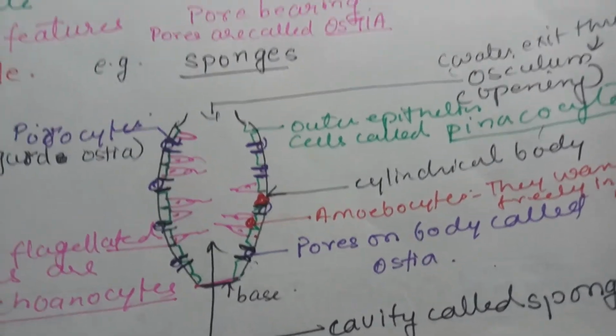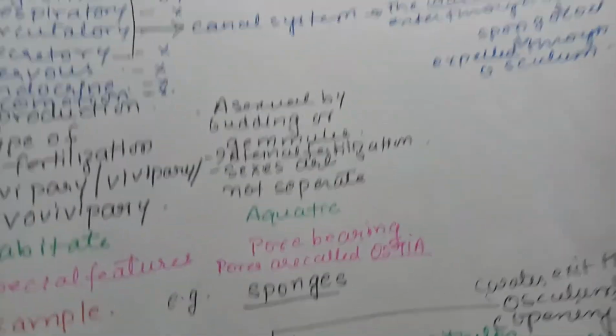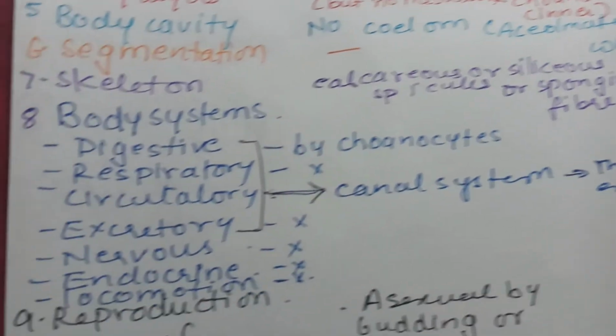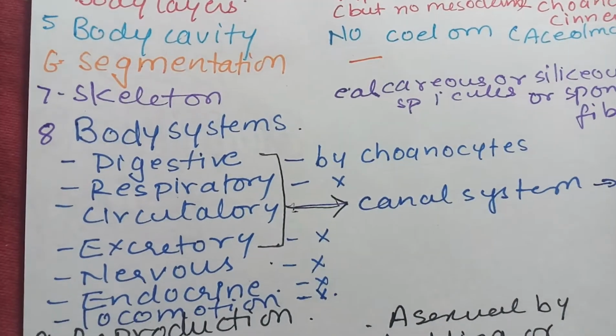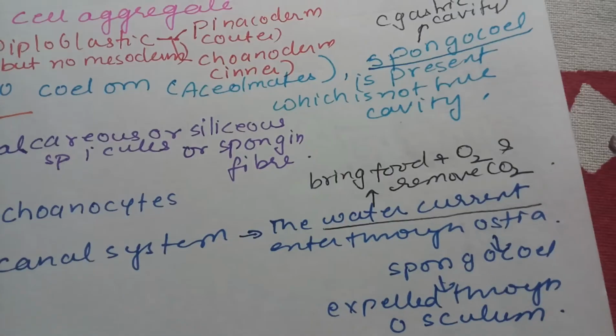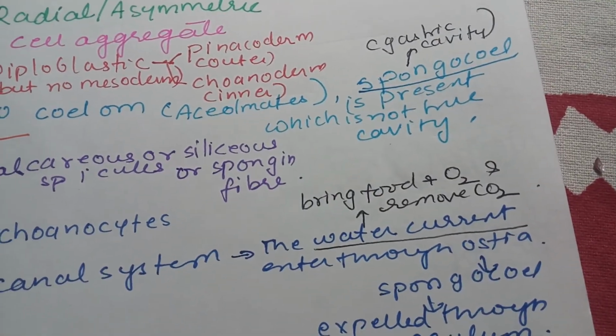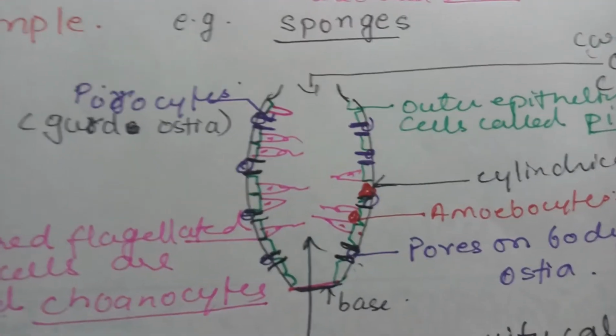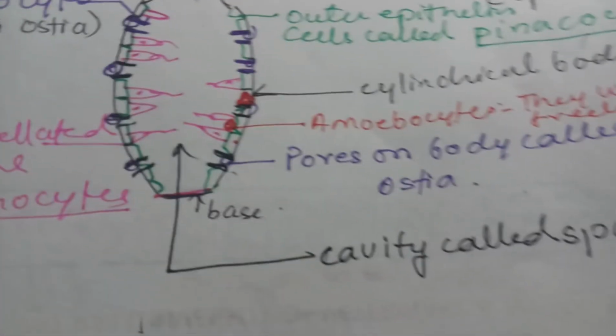Now if you look at the body system, then here canal system is there which combines digestive, respiratory, circulatory and excretory functions. Let's see. Now the water current enters through ostia, which are the pores on the body surface, and this cavity of the sponge is called spongocoel.